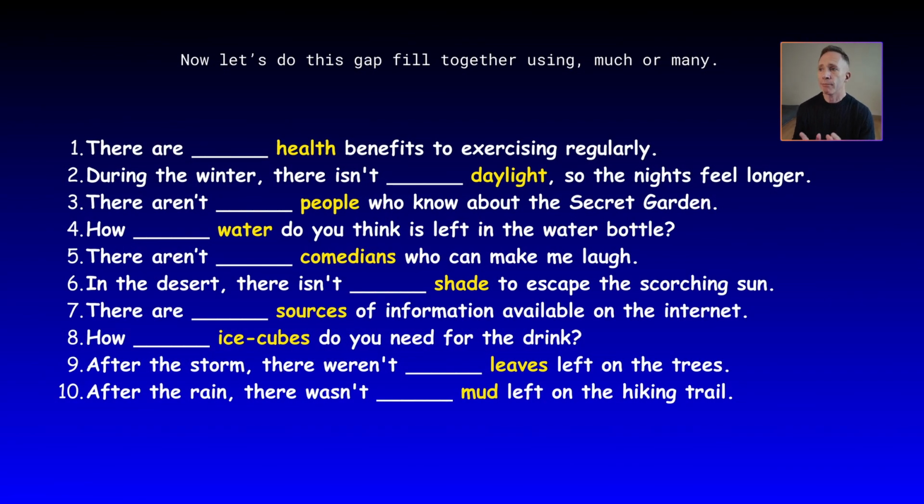Now let's do the gap fill together, and you can choose much or many. So what I'll do is I'll show you the sentence, and then you can think about it for about 2 or 3 seconds, all right? And obviously if you need more time, just pause. And then I'll give you the answer straight after that.